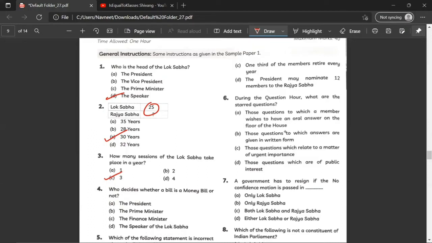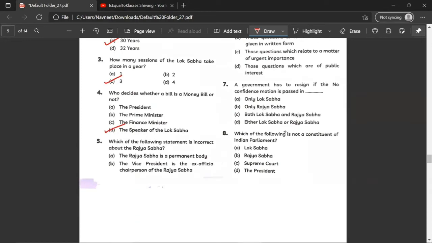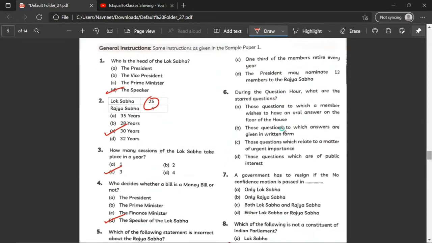Who decides whether a bill is a money bill or not? The Speaker of the Lok Sabha. Which of the following statements is incorrect about the Rajya Sabha? The Rajya Sabha is a permanent body. True. The Vice President is the ex officio chairperson of the Rajya Sabha. Correct. One third of the members retire every year. So this is incorrect. One third of the members retire every second year.